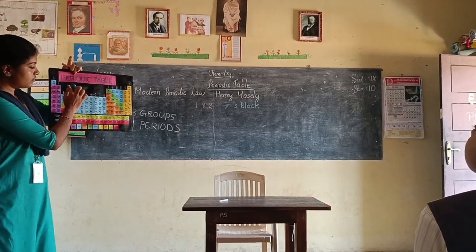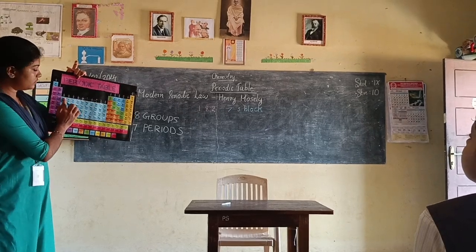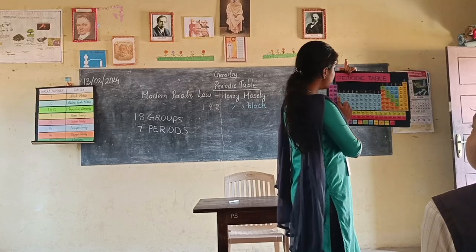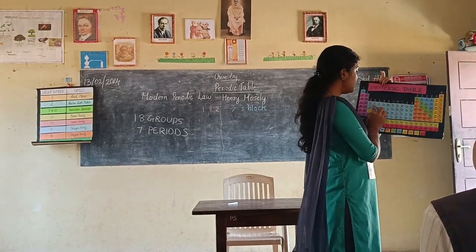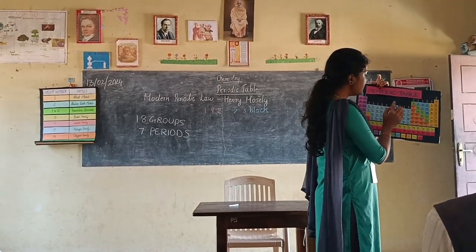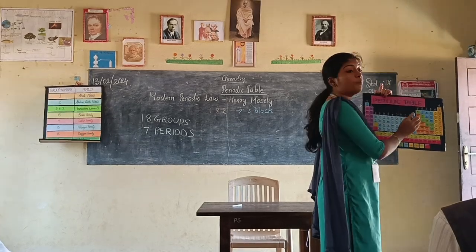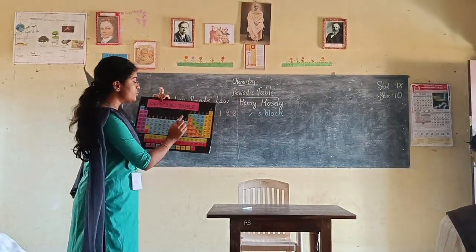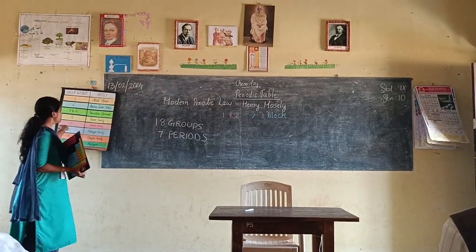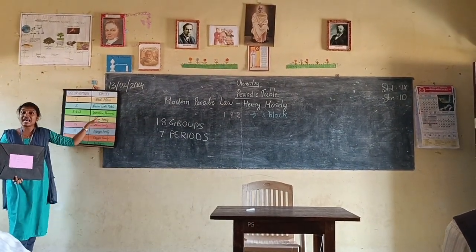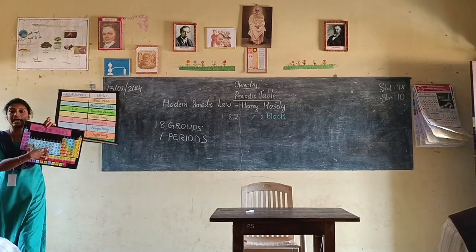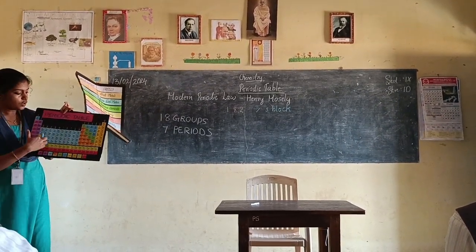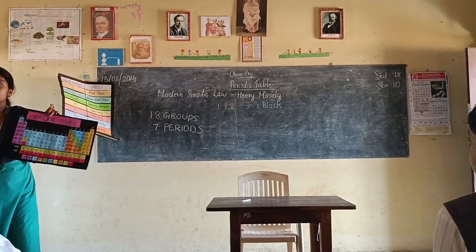We can see a lower bulge here. Groups 3 to 12, from scandium to zinc: scandium, titanium, vanadium, chromium, manganese, iron, cobalt, nickel, copper, zinc. From group 3 to 12, these are the transition elements, because it is a transition. Here it is metals, here non-metals, which we can discuss now.